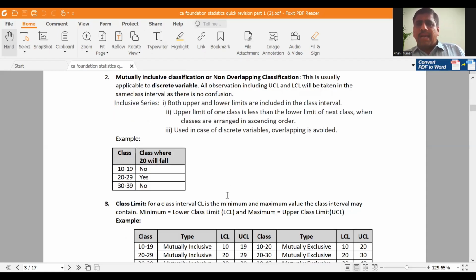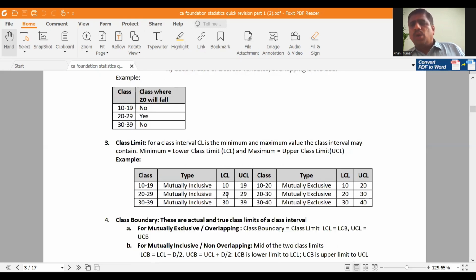Now, what is meant by class limits? Lower value of any class interval is known as lower class limit. Upper value is known as upper class limit. LCL is lower class limit. UCL means upper class limit. So coming to inclusive series, 10 to 19, 20 to 29, 30 to 39. This is known as inclusive series. So here 10, 20, 30 are LCLs and 19, 29, 39 are known as UCLs.